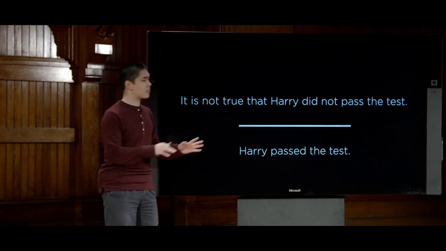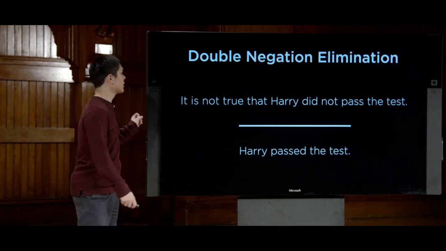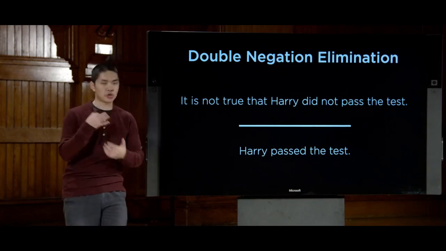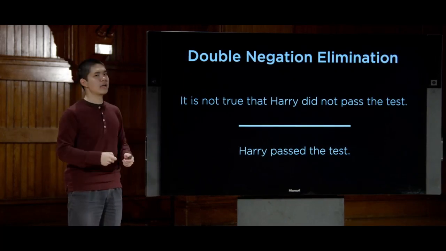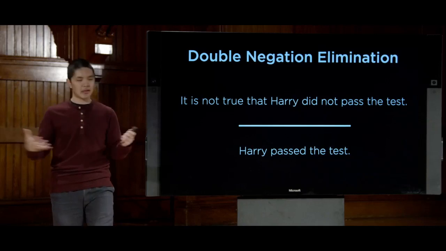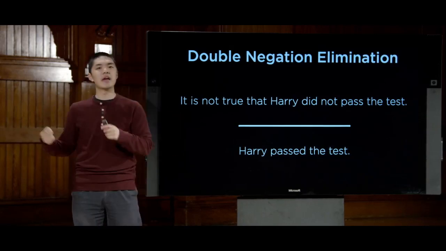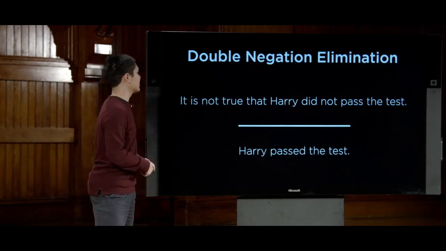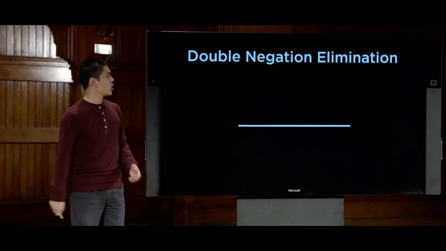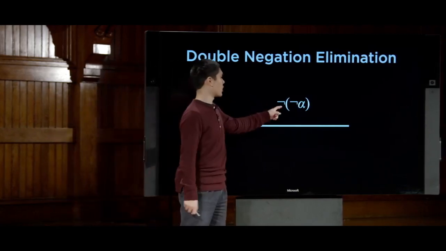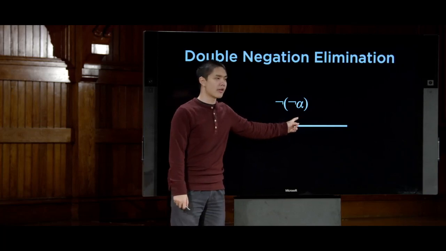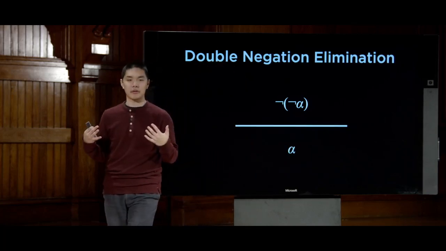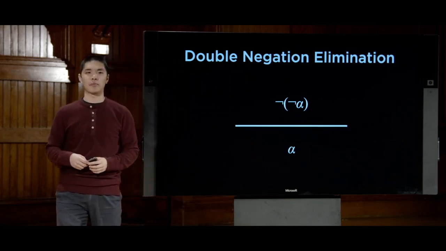And so this, instead of being and elimination, is what we call double negation elimination. That if we have two negatives inside of our premise, then we can just remove them altogether. They cancel each other out. One turns true to false, and the other one turns false back into true. Phrased a little bit more formally, we say that if the premise is not alpha, then the conclusion we can draw is just alpha. We can say that alpha is true.